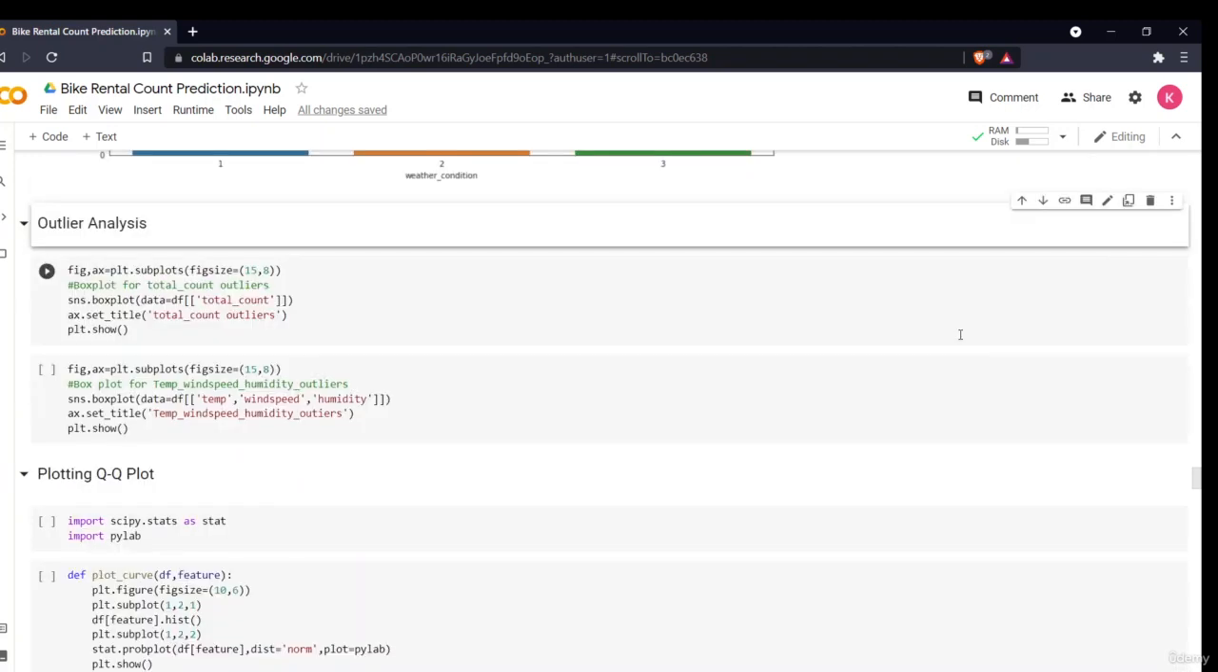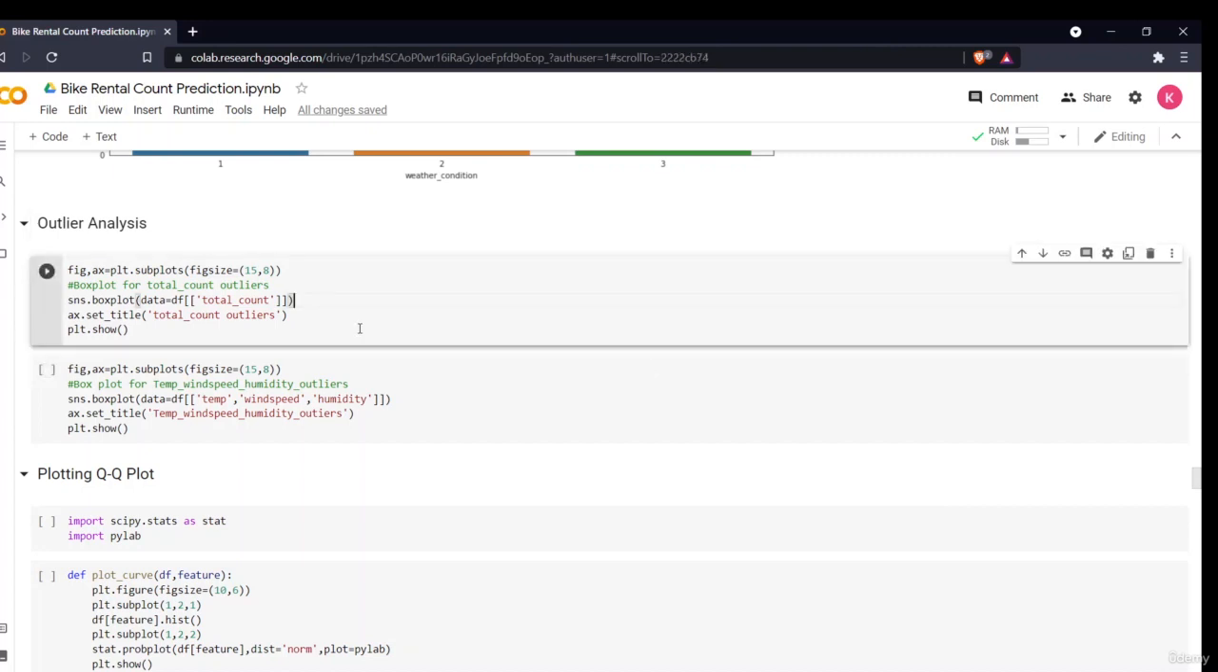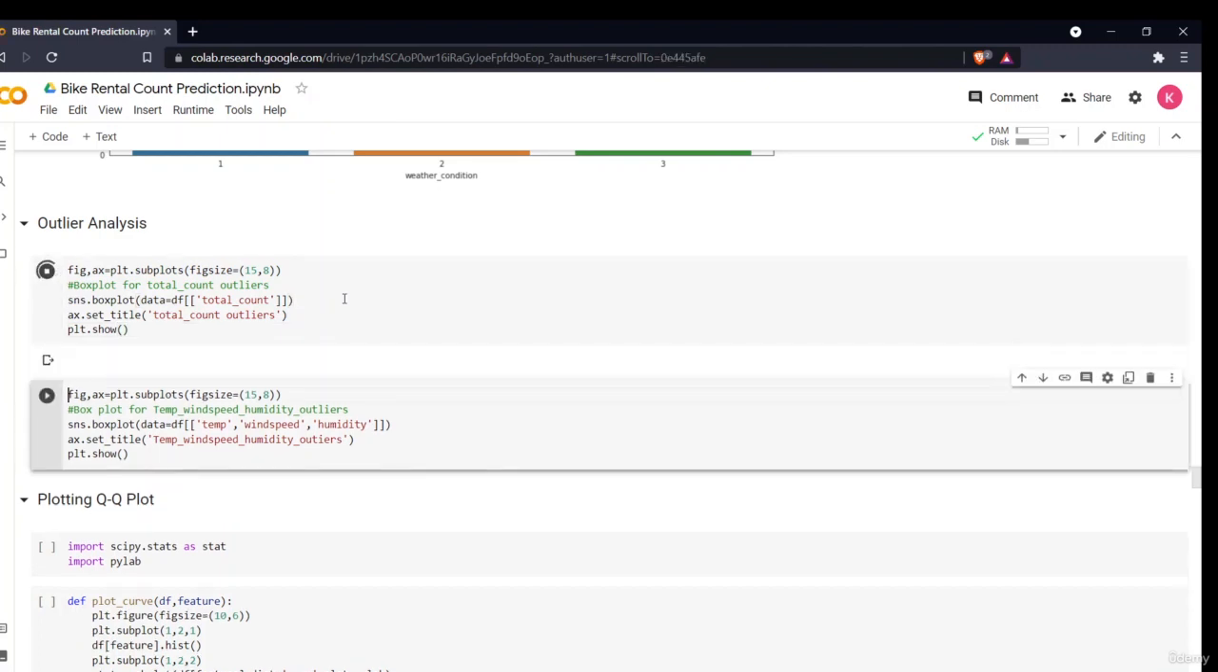Hello all, welcome to the next section of the project. Basically, it is the next part of our data analysis and cleaning section. The things left are our outlier analysis. Basically, we'll see if our data is having any outlier, and for that we'll be using the box plot, and we'll be giving the data, which is the data total counts. We'll be seeing if it is having any outlier or not.